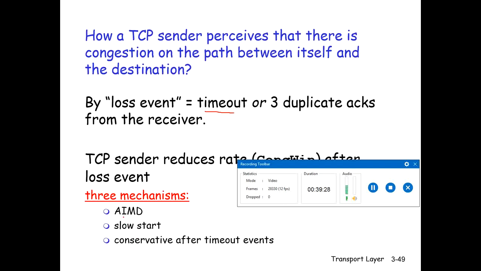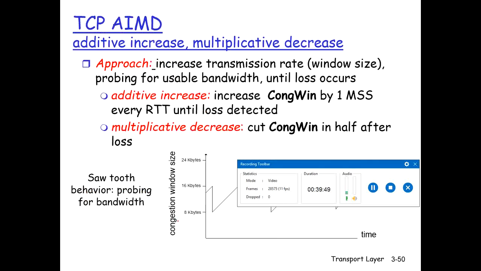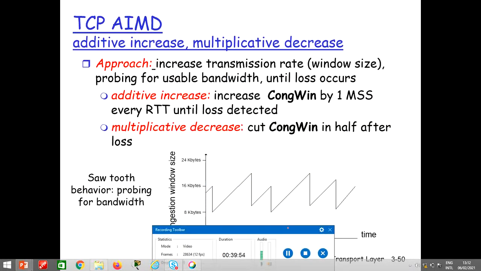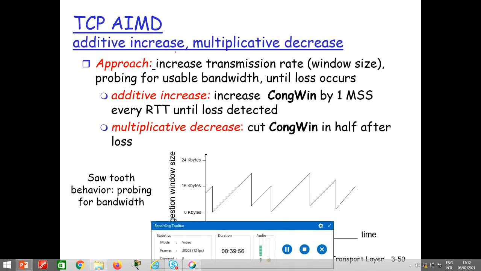So either additive increase, multiplicative decrease, or in the beginning it should be slow in sending the segments, or after the timeout event occurs, it should be conservative. That means it should decrease the size of the congestion window. Alright, okay, so AIMD, we are going to talk about the first approach. Additive increase and multiplicative decrease, we are going to talk only about this approach.